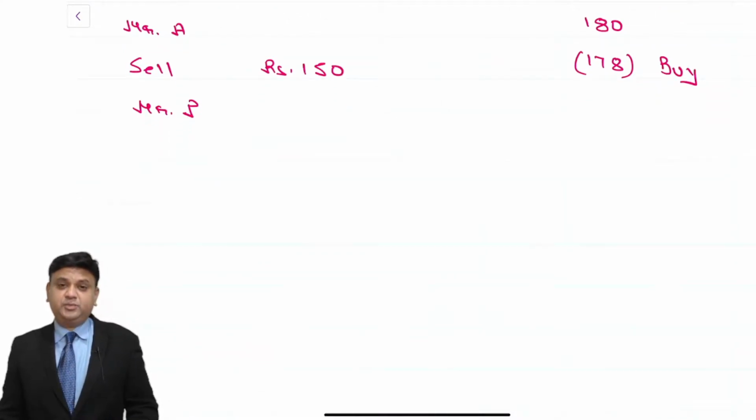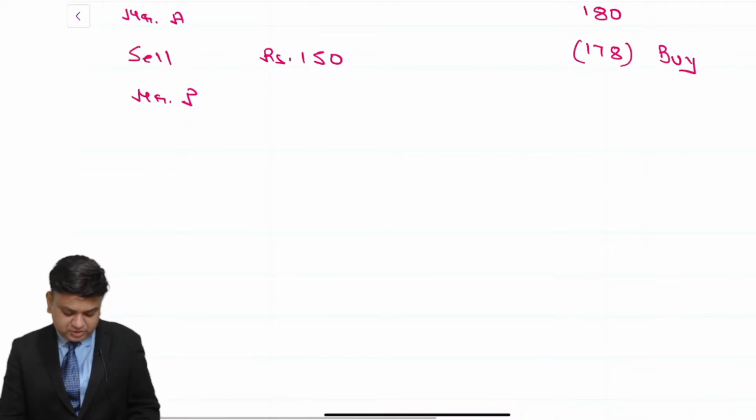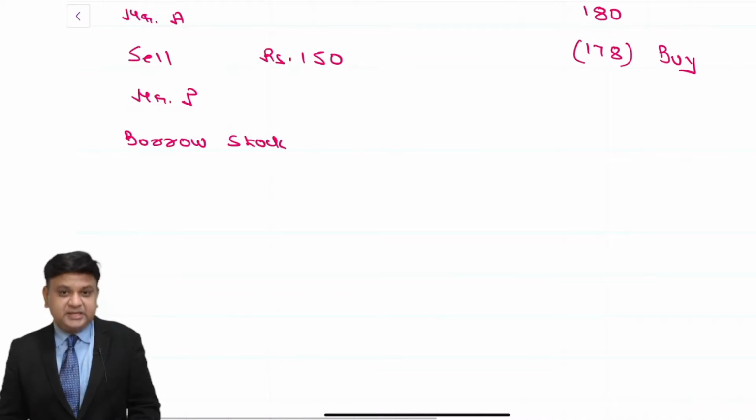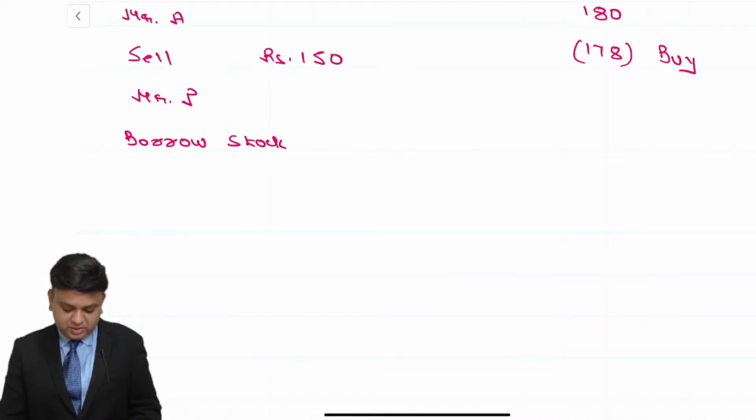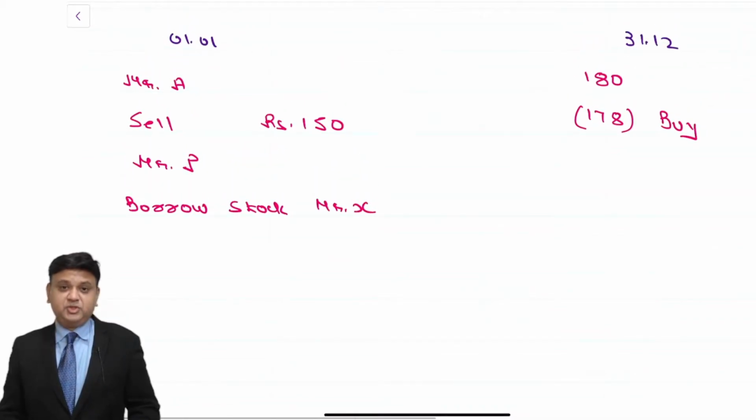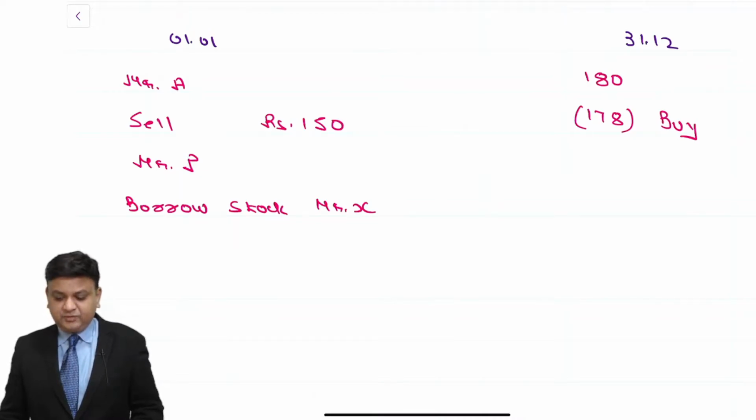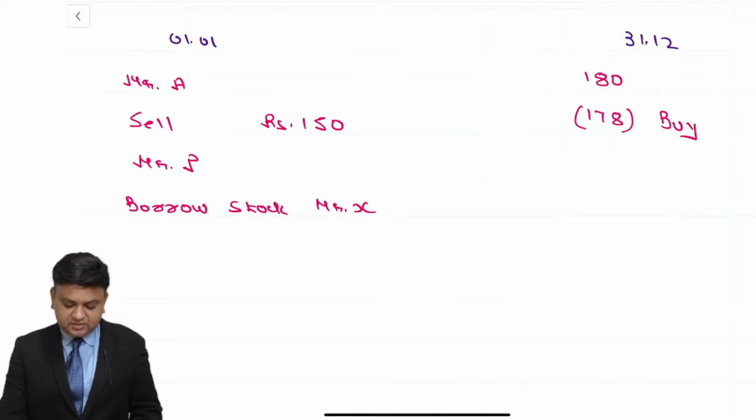Now you have a short position on the cash market. To cover up the short position on the cash market, what will you do? You will borrow stock. Let us assume that you borrow stock from Mr. X to cover up the short position in the cash market. The amount of 150 rupees that you have received is invested for a time period of 1 year.